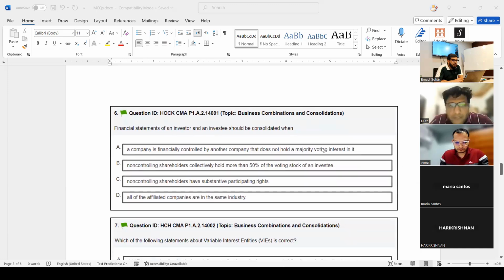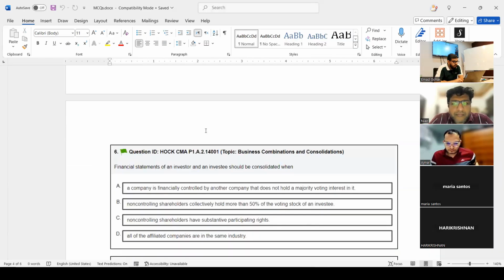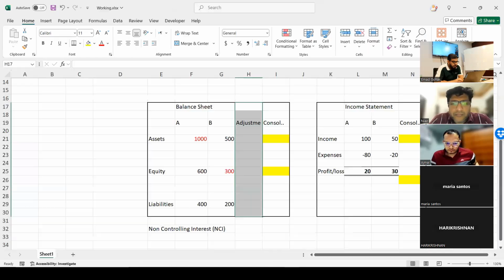Question number 6. Financial statements of an investor and an investee should be consolidated. Again, see, they give you one more terminology. Like in the Excel file, if you remember, I gave you two terminologies. You can add there.